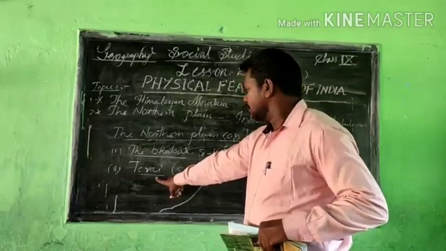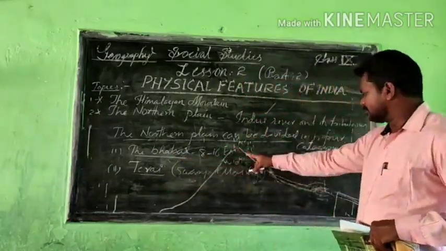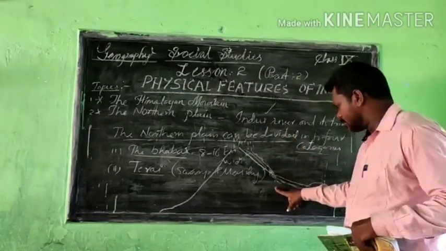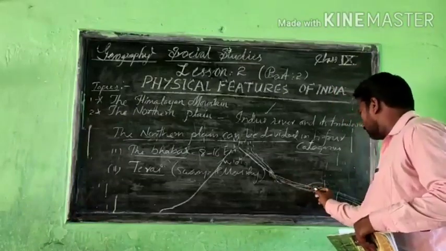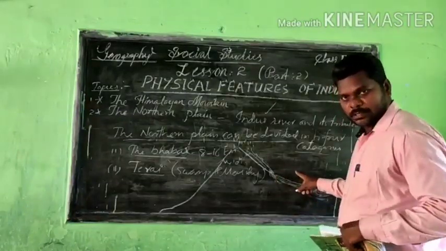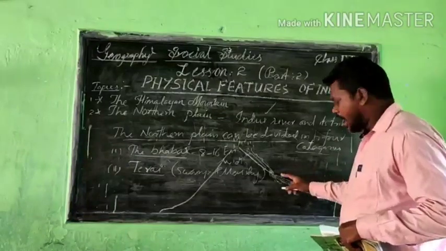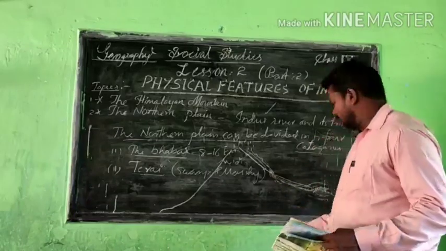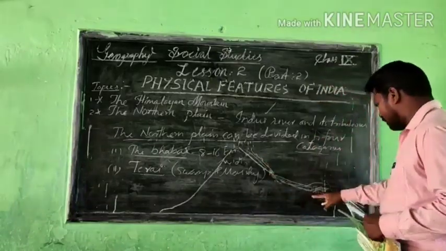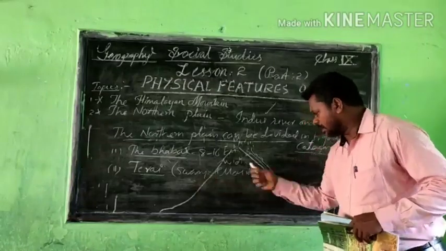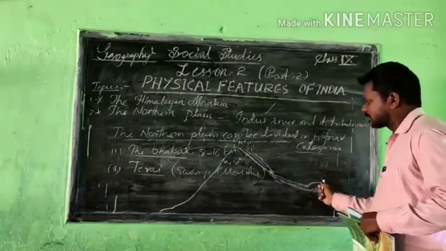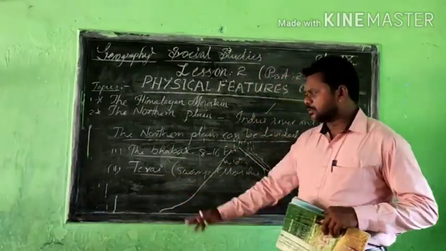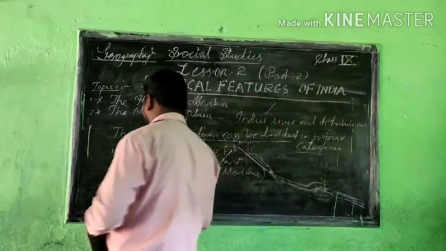Are you following what I am saying? Because Bhabar, you understand, sometimes the water flows on the earth crust and goes deep inside the soil, and in some areas we are unable to see the river. Water is not flowing on the earth crust, and after 1 kilometer, half a kilometer, or a few meters, we again see the same water coming out, and there are swampy and marshy areas. Such kind of area is called Terai. I hope you understand about the Terai and also the Bhabar. So point number 3 we are going to discuss.